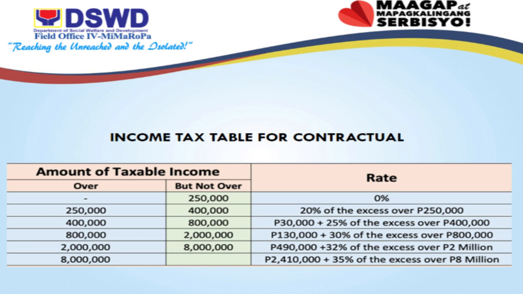If you have 401,000 net income, the 1,000 in excess of 400,000 is subject to 25%. 1,000 multiplied by 25% is equal to 250 pesos plus 30,000. So now your tax due is equal to 30,250 pesos. Same computation will be applied to other brackets with their corresponding rates.